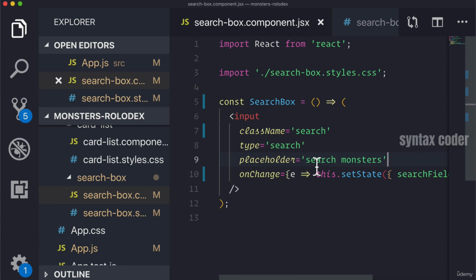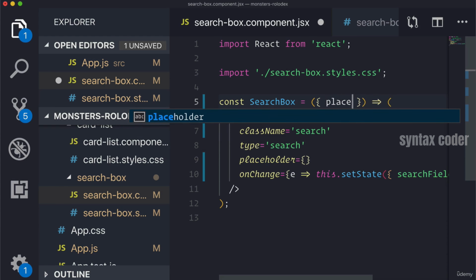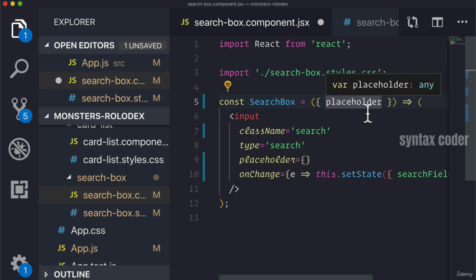And then as far as placeholder goes, we might want this to be dynamic because maybe another place that wants to use searchbox doesn't want the placeholder to say search monsters. Let's say they want to search people or anything else. We want placeholder to be a prop that gets passed in. And as we learned with our destructure, we can destructure that prop off of the props object because all the props come in as one big object.